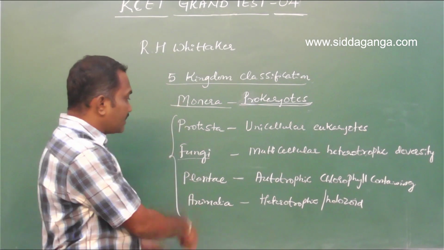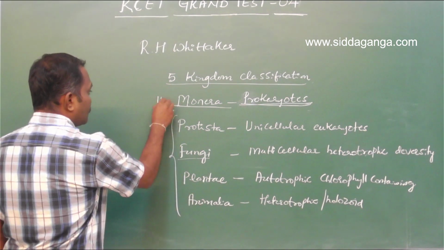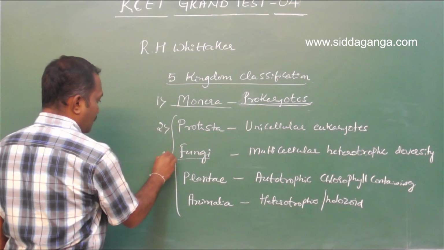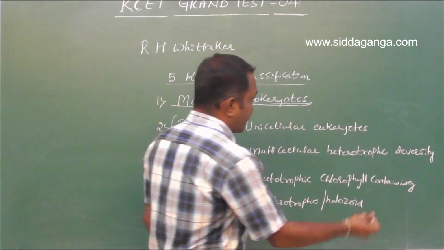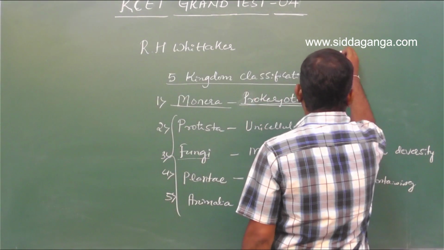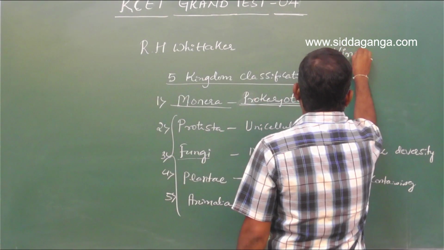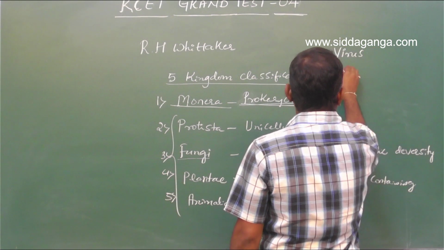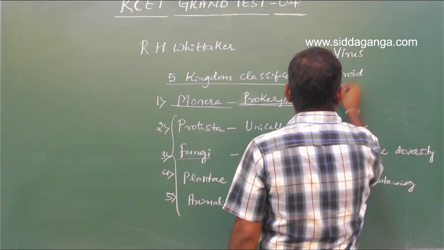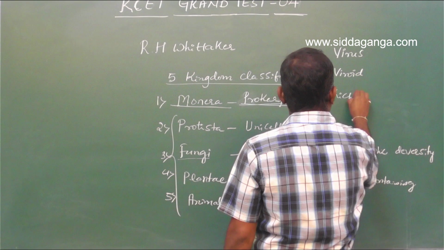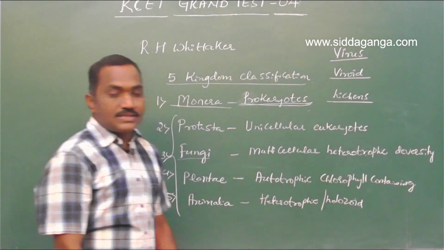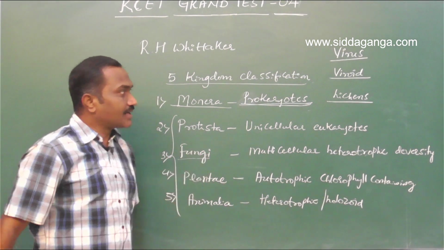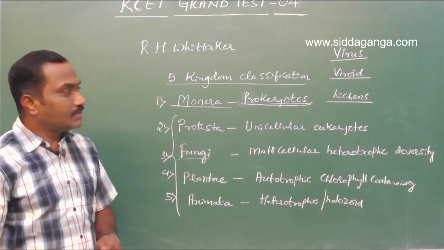However, this five kingdom classification did not include certain structures or organisms, such as virus, viroids, and lichens. Sometimes we consider them organisms, sometimes we may not.